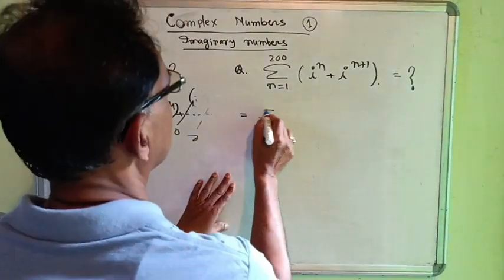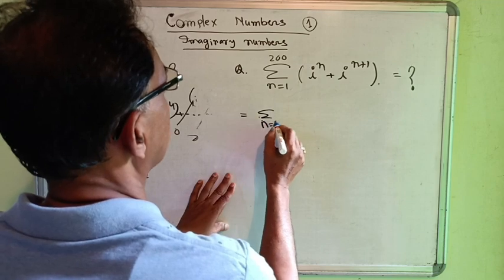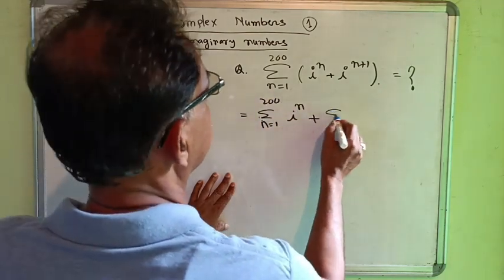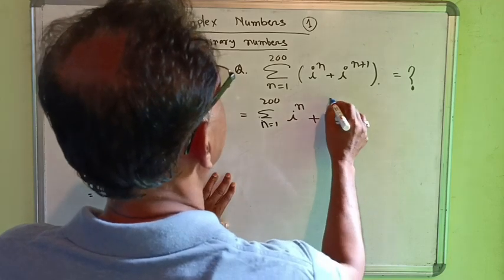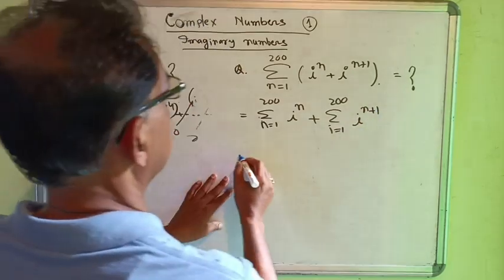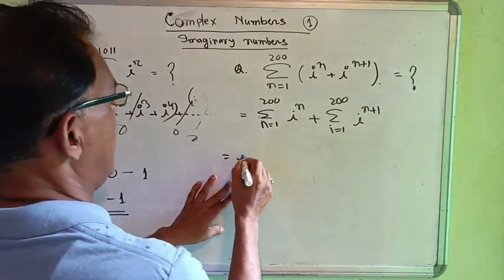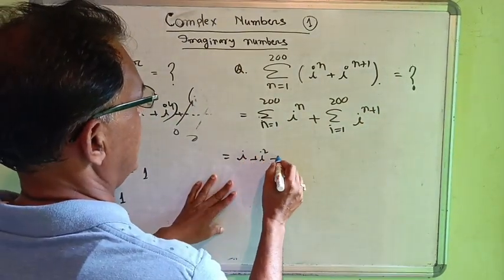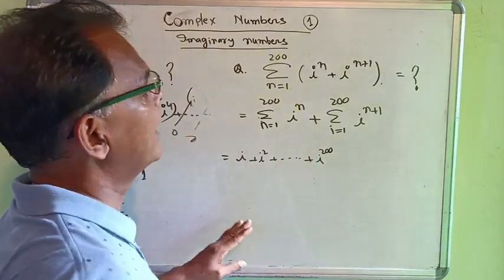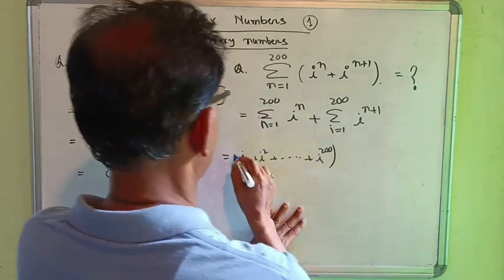This is equal to summation n equals 1 to 200 of i to the power n, plus summation of i to the power n plus 1. This is equal to i plus i square, and in this way we get i to the power 200, again in this way that is 1.